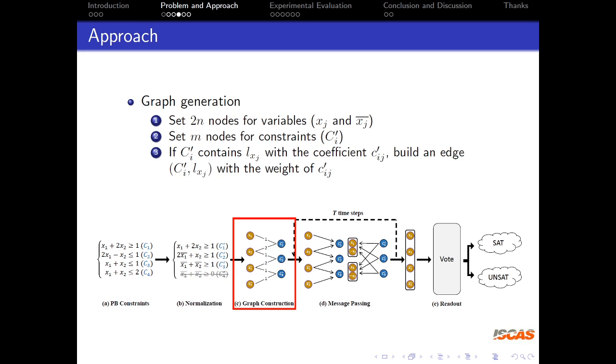After the normalization, we can generate the graph representation of the PB problem. We set 2n nodes for the variables and their negations, and m nodes for the constraints. Same as NeuroSAT, the edge represents that a variable or its negation is contained in a constraint. But the difference is that we build a weighted bipartite graph, where the edge weights are represented by the coefficient values.